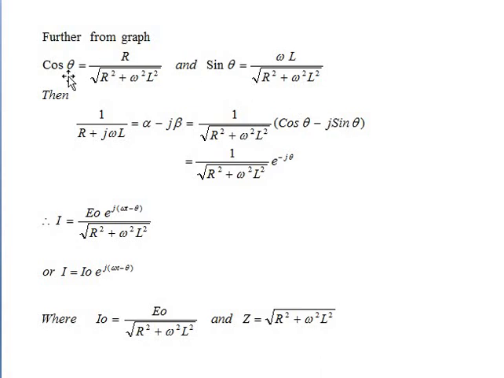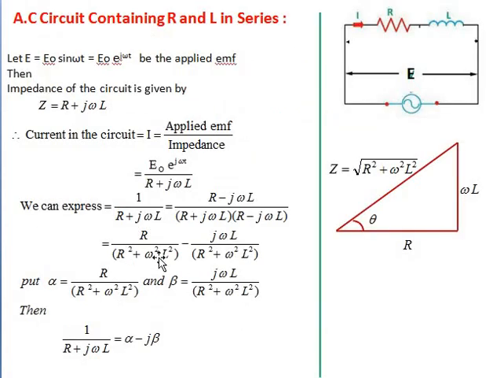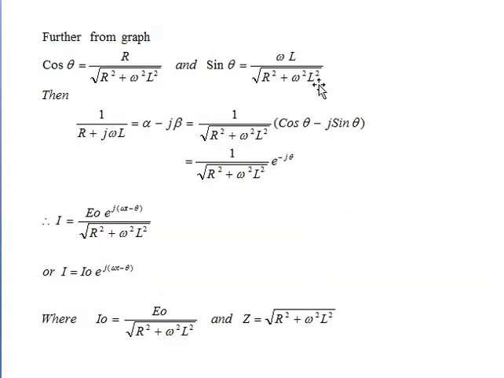So here cos theta is equal to R divided by the magnitude of Z, and sin theta is equal to omega L divided by Z, that is the magnitude of Z. So when we substitute these two values, R divided by magnitude and omega L divided by magnitude, in this expression, it becomes cos theta minus j sin theta. So this is equal to e raised to minus j theta, dear students.